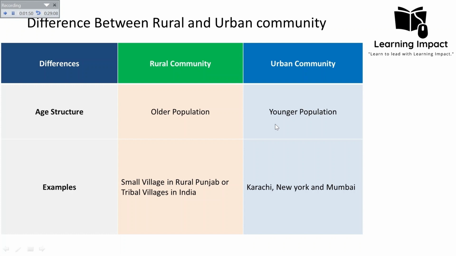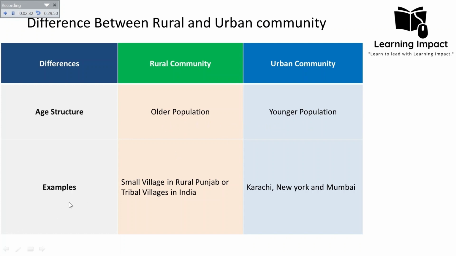So this is how in the urban community there is a more younger population, they have a higher percentage of younger adults, and one of the reasons is the in-migration of youth. There is out-migration of youth in the rural community, but in-migration of youth in the urban community. The younger people are attracted to urban areas for education, employment, and better opportunities. So this statistic illustrates the demographic differences between the rural and urban community in Pakistan and India. It means that the rural community has a higher percentage of older adults, while the urban has a higher percentage of younger adults. And the rural-urban migration is a significant factor that contributes to these demographic differences.